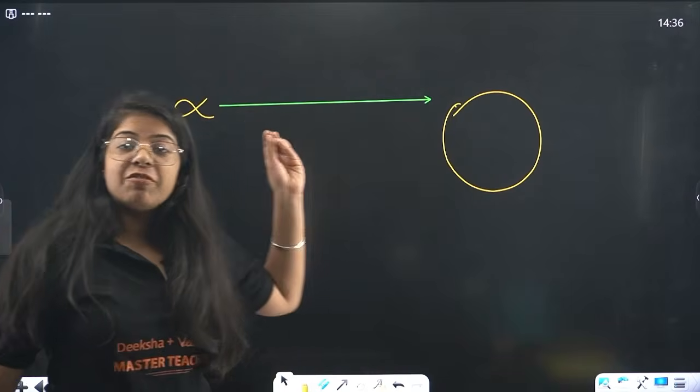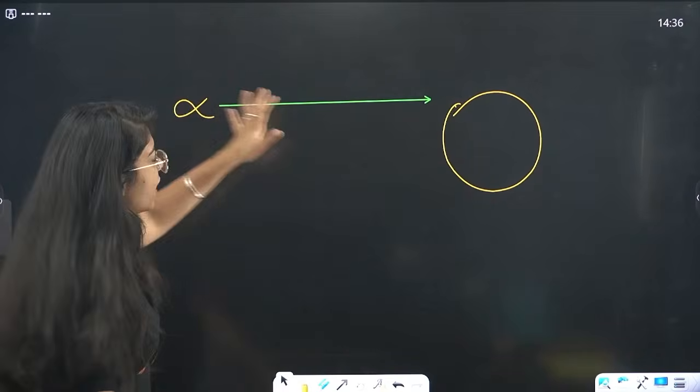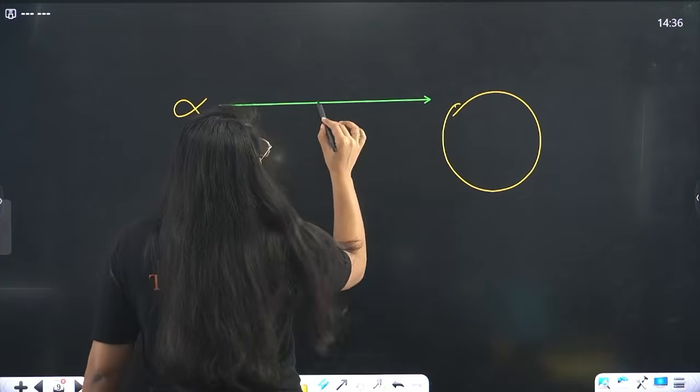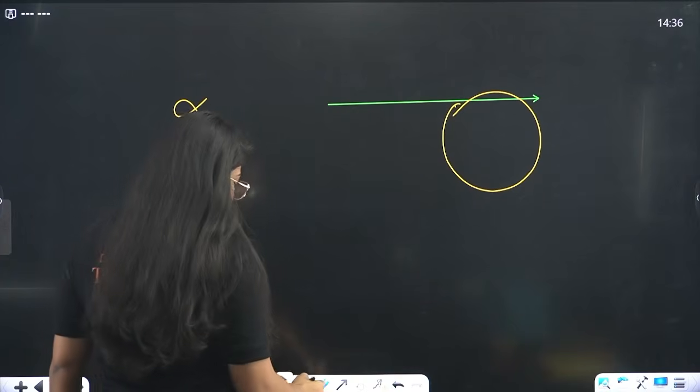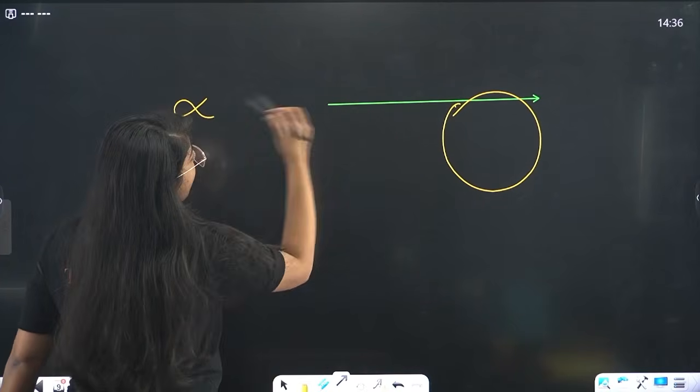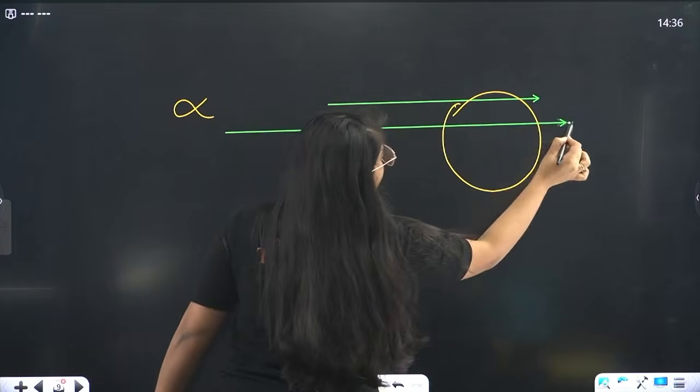They fired alpha particles again and again. They fired one alpha particle and it went straight through the atom. They were like, okay, and they fired another alpha particle, and it went straight.